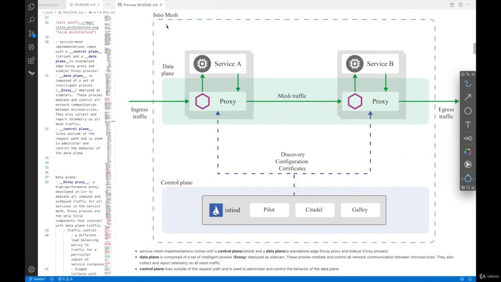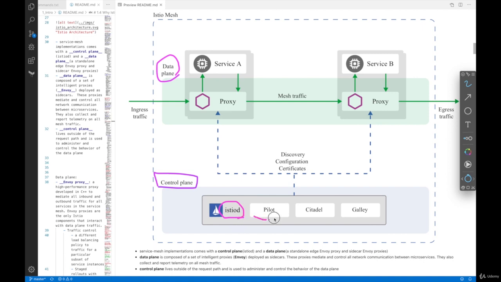Okay, this is another diagram representing the Istio architecture. As I mentioned, there's a control plane component and also a data plane component. For the control plane, from 1.5 onward, there's only one single pod called Istiod.